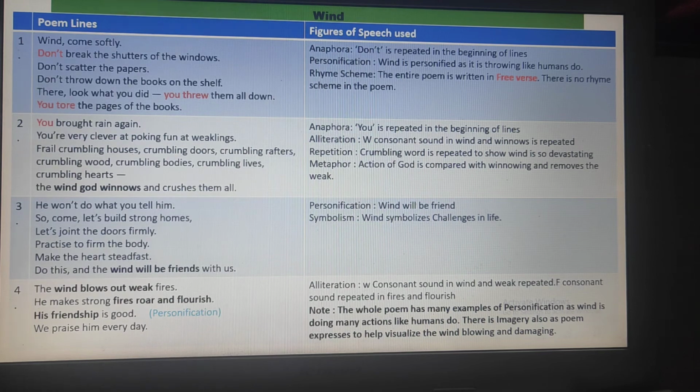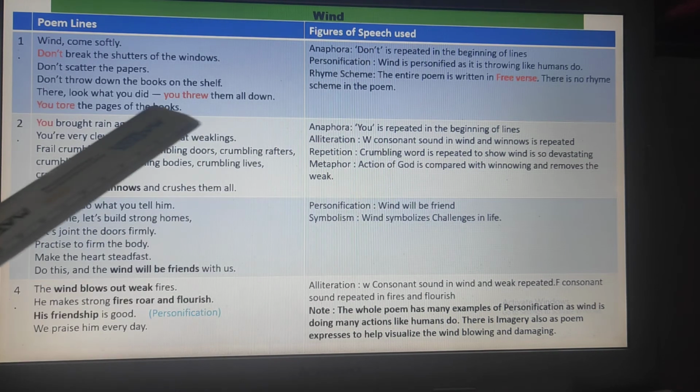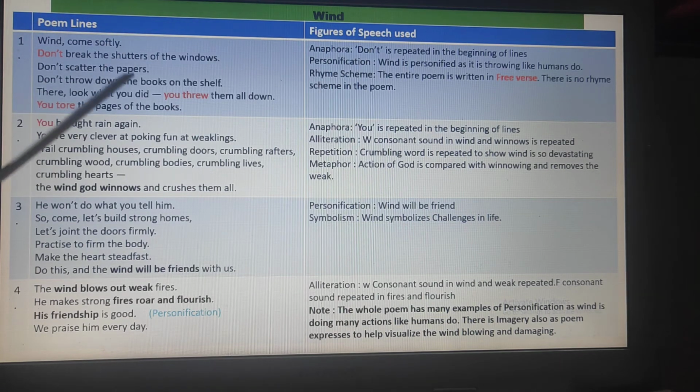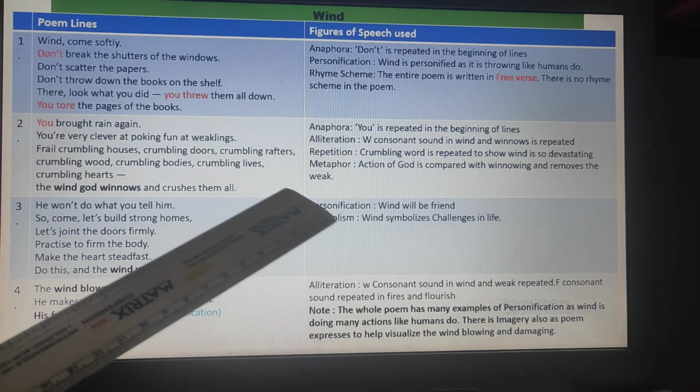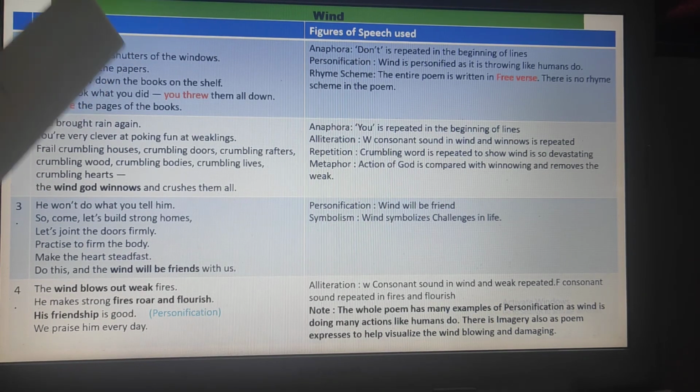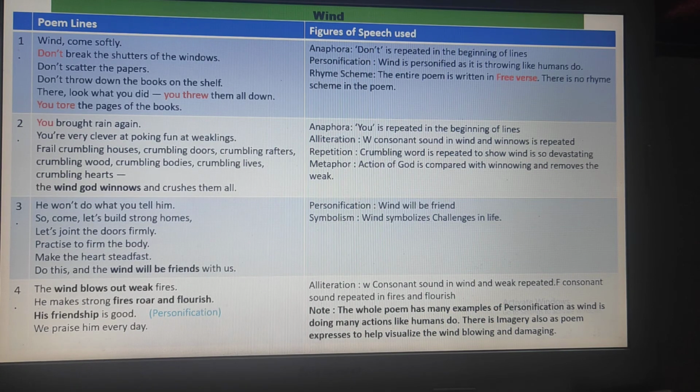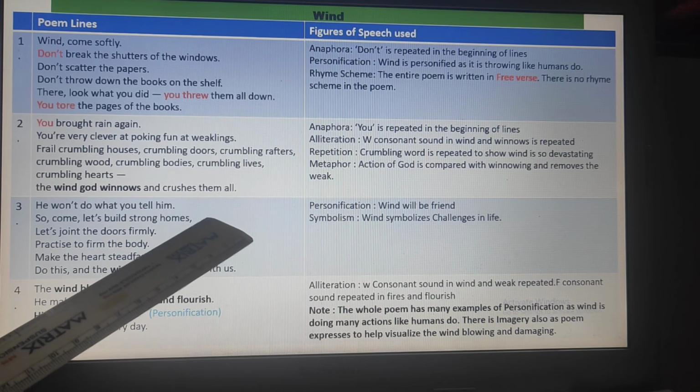There can be as many figures of speech possible in a line. It could be two or three also, because there could be alliteration also, there could be anaphora also, there could be repetition also, there could be a metaphor example also. So it is quite possible that you may have more than one figure of speech used in a line.